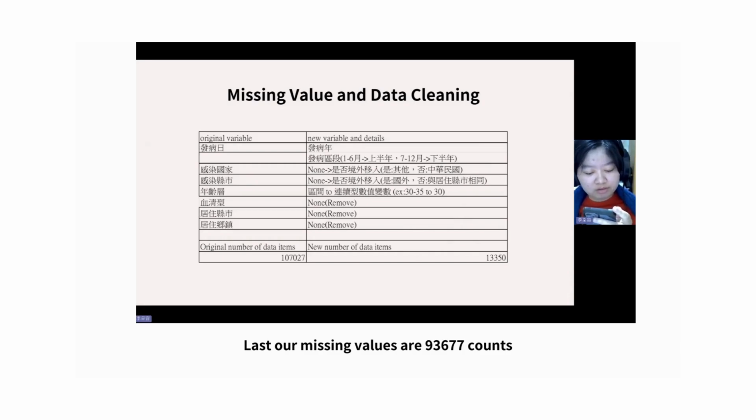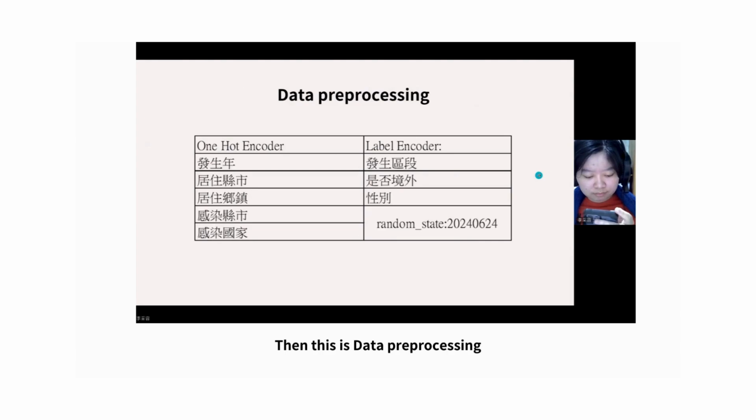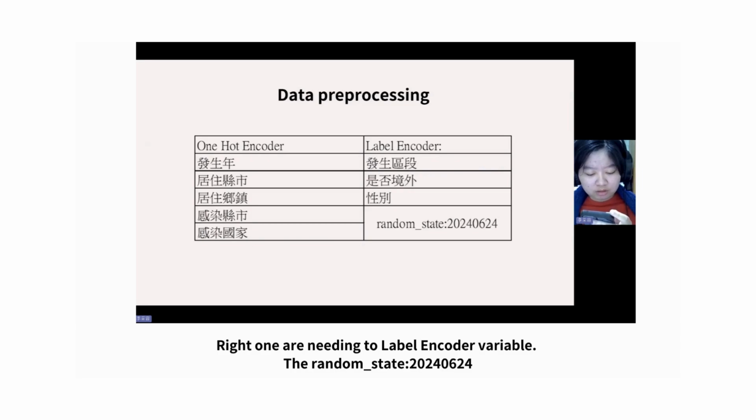Last, our missing values number 93,677. Then this is data preprocessing. The left ones need one hot encoder. The right ones need label encoder. The random state is 20240624.